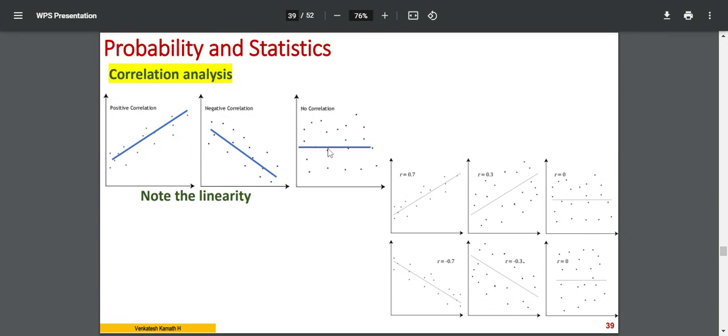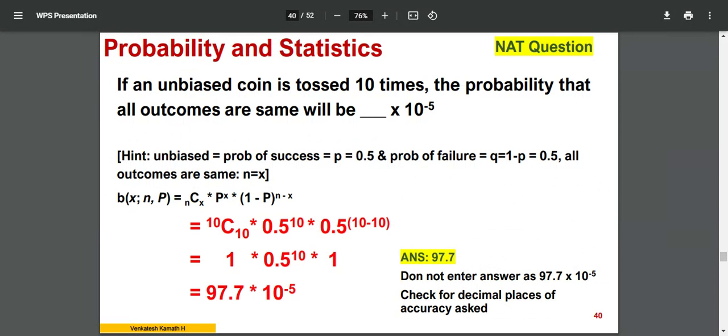If the slope is 0, that's your R, delta y by delta x, so it's a zero correlation, meaning there is no correlation at all. You can see that it's moderately positively correlated, R equal to 0.7, R equal to 0.3 very little correlation, R equal to 0 no correlation at all. Here two more are there that are decreasing, negative correlation. So likewise, you can do an analysis.